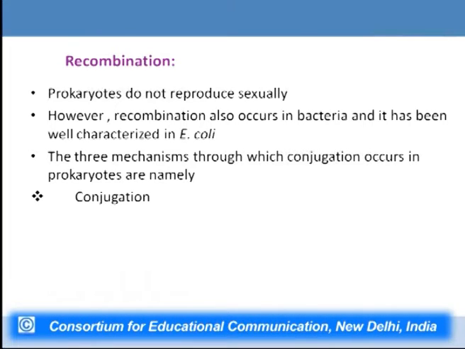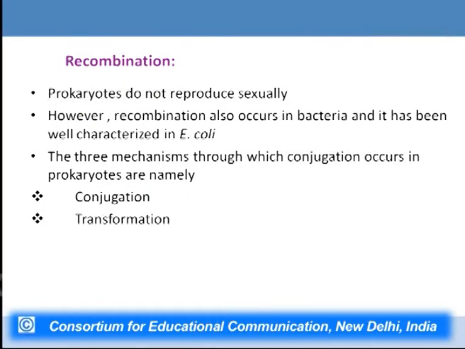Now, there are three mechanisms which have been characterized which bring about genetic recombination in prokaryotes, in E. coli. Namely, these are conjugation, wherein two bacterial cells will fuse together, and there will be transfer of genetic information from one cell to another, leading to exchange of genetic information and production of a recombinant bacteria.